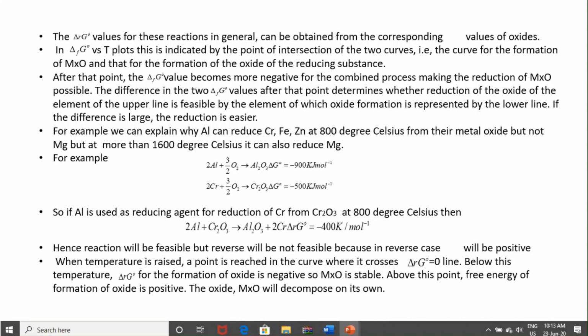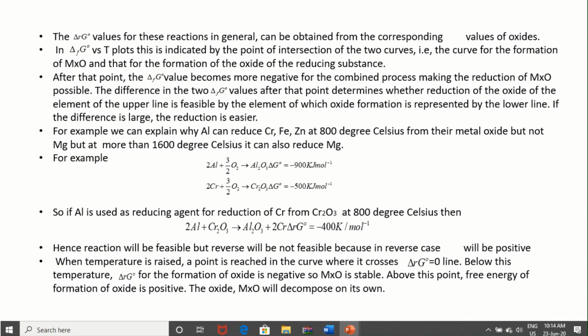So for a reduction reaction where the reducing agent is aluminium and Cr2O3 will convert into Cr, delta G naught will be minus 400 kilojoule per mole, and it is very clear that aluminium would act as a reducing agent for Cr2O3. But vice versa is not possible, because in the vice versa reaction that value will be plus 400 kilojoule per mole. In that case the reaction will not be feasible.